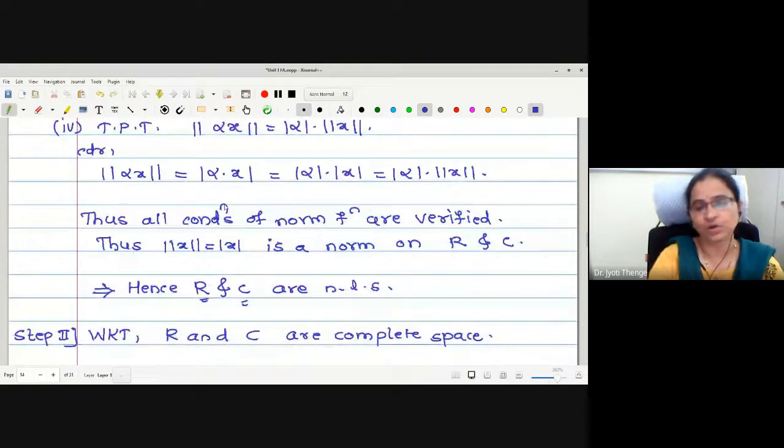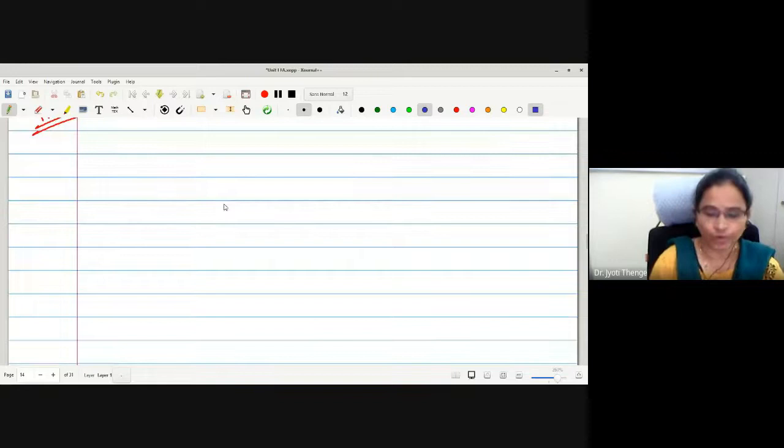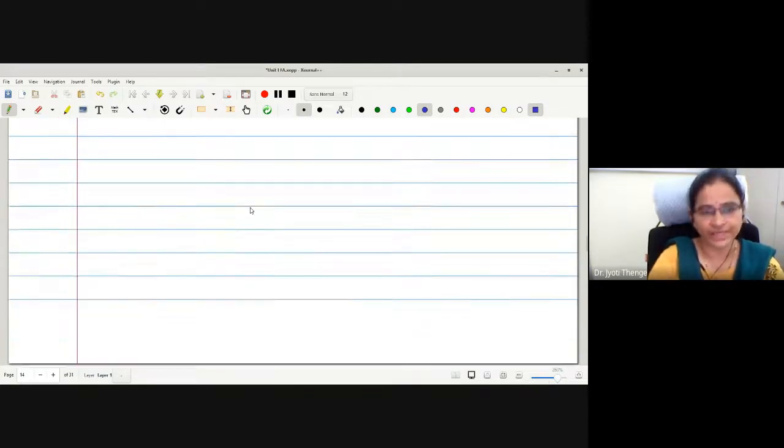Let us go to the next example. The next example is an example of Euclidean spaces, an n-dimensional space. To prove these spaces are Banach spaces, we are going to use some famous inequalities.